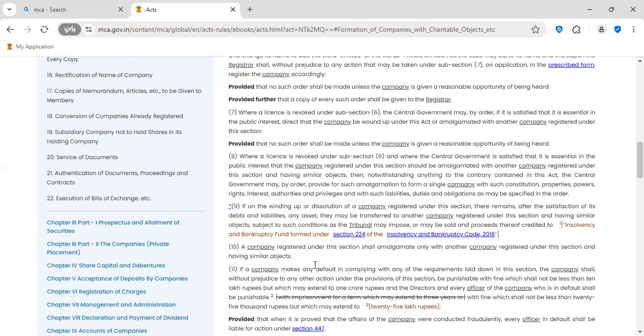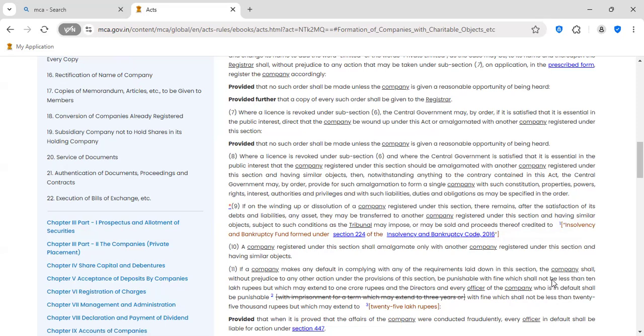On the winding up or dissolution of the company registered under this section, there remains after satisfaction of its liabilities, if the company is wound up, then what will happen? First, you clear all the liabilities. Then still, if any assets are there, then it will not be distributed to the members. Subject to condition as tribunal, here tribunal means National Company Law Tribunal, may impose or may sold or proceeds thereof credited to bankruptcy fund formed under section 224 of the Insolvency and Bankruptcy Code 2016.